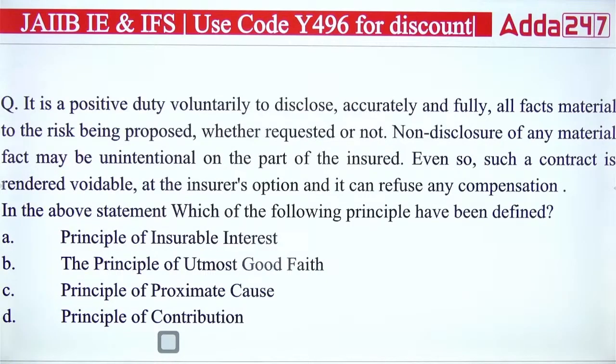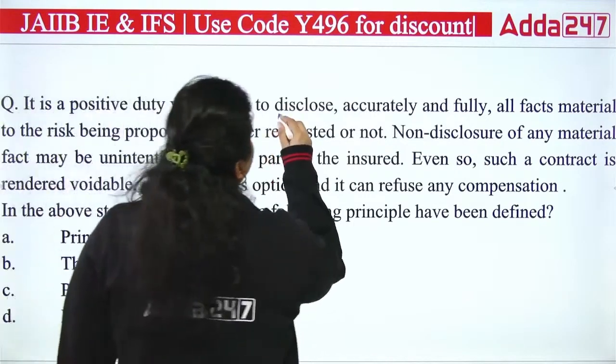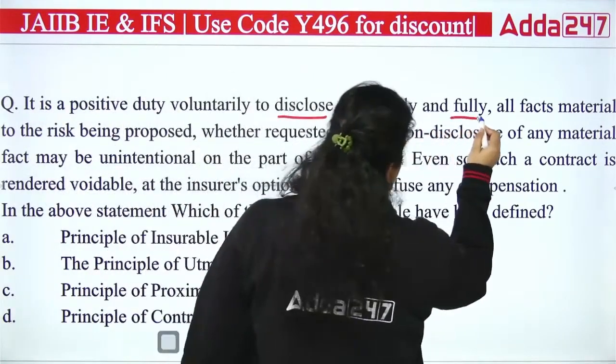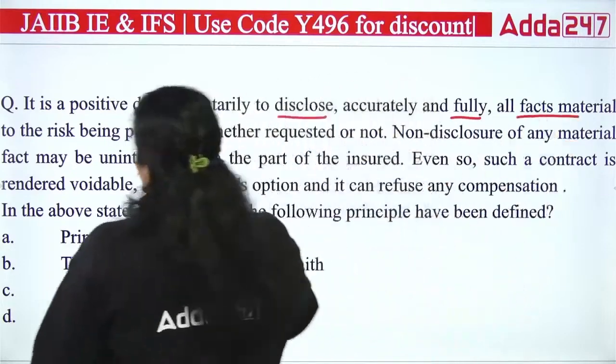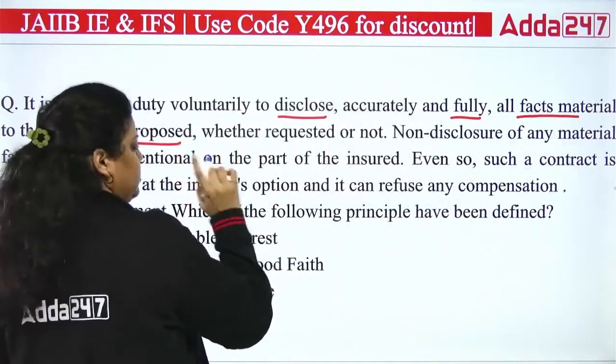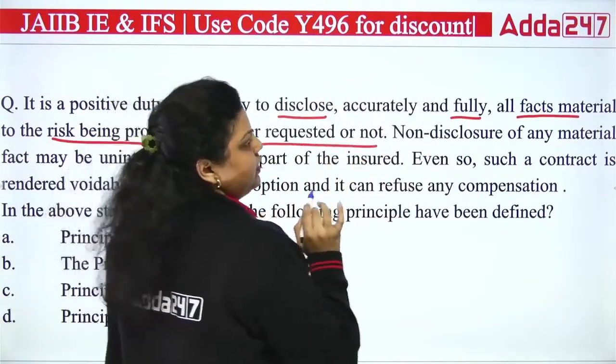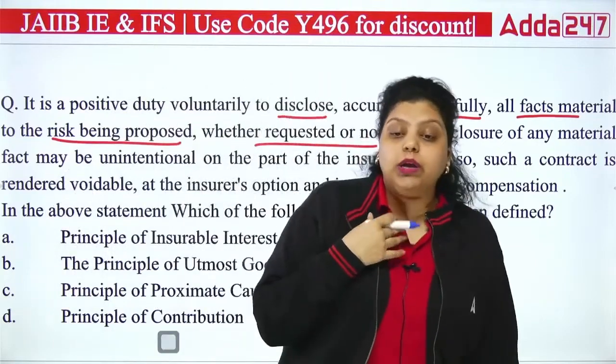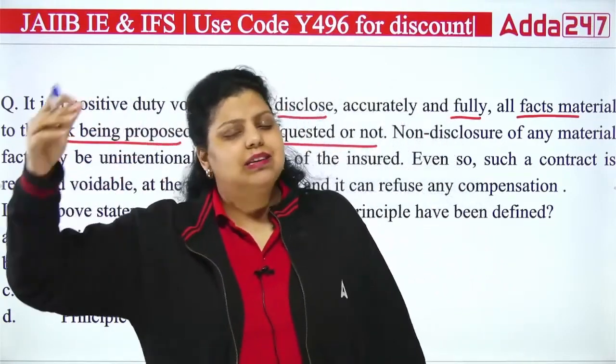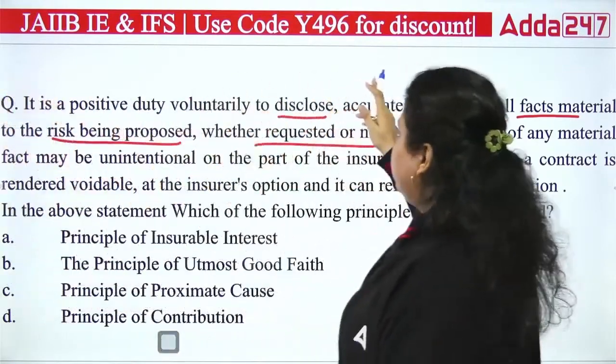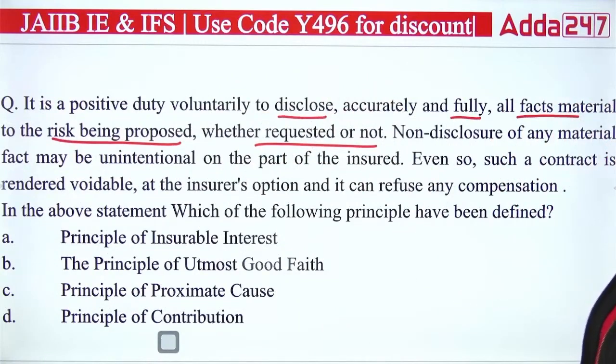It is a positive duty voluntarily to disclose accurately and fully all facts material to the risk being proposed, whether requested or not. So it's saying it's your duty, it's voluntary, to disclose whether it has been asked of you or not, what kind of risk or material facts are there.